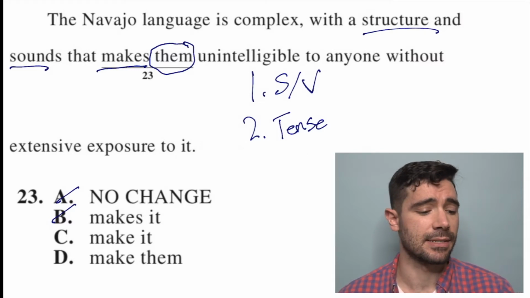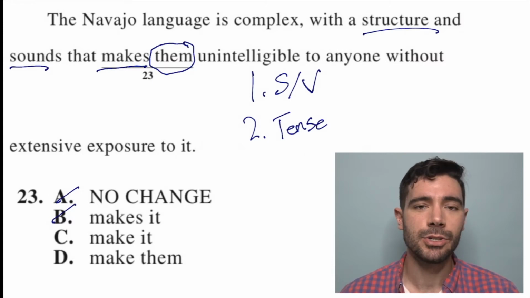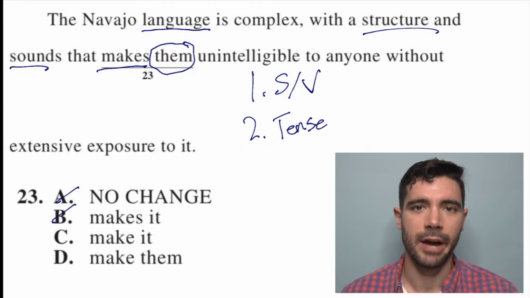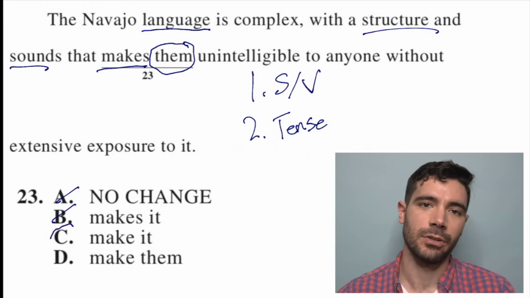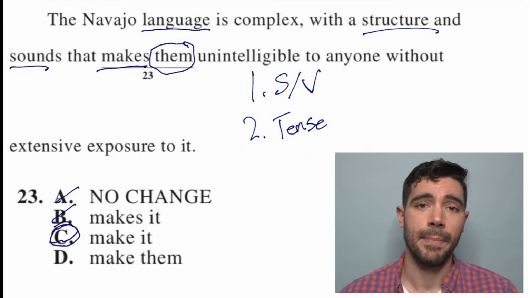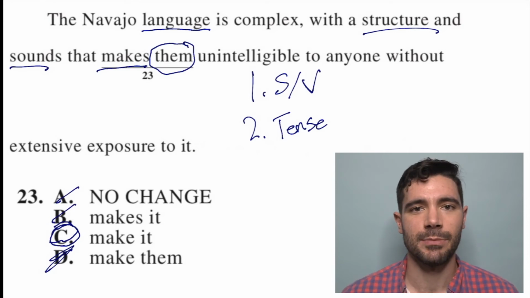Well, the beginning of the sentence said, the Navajo language is complex, with a structure and sounds. Oh, so the Navajo language is unintelligible. Navajo language, singular or plural? Well, it's just one language, right? So we want the singular it instead of the plural them, because the structure and sounds make the Navajo language unintelligible. Cool. So the answer must be C.